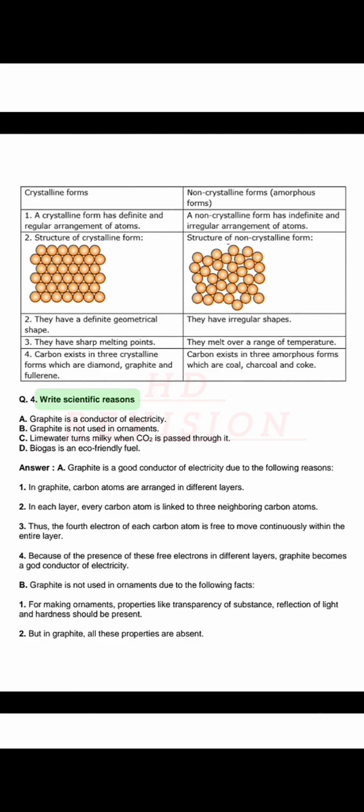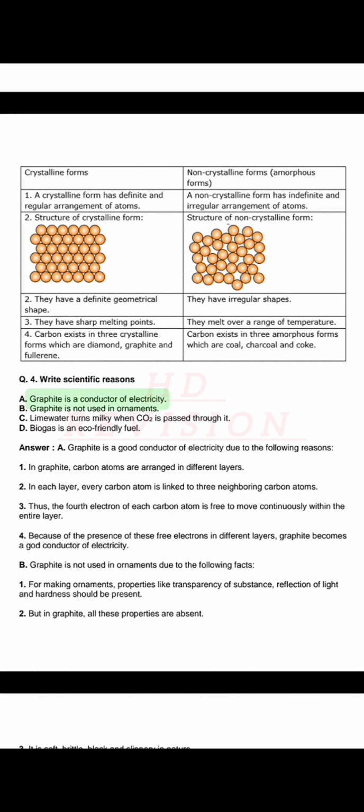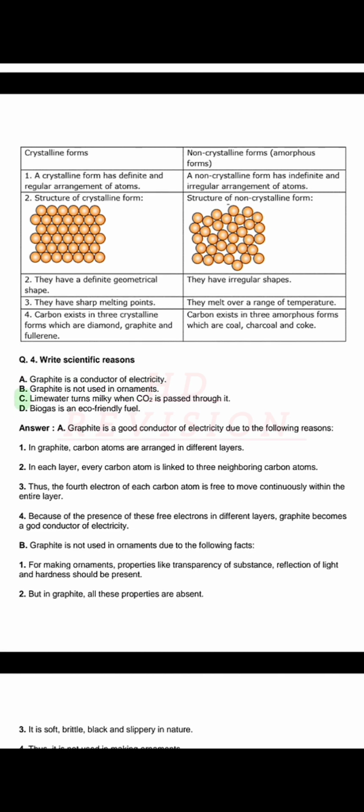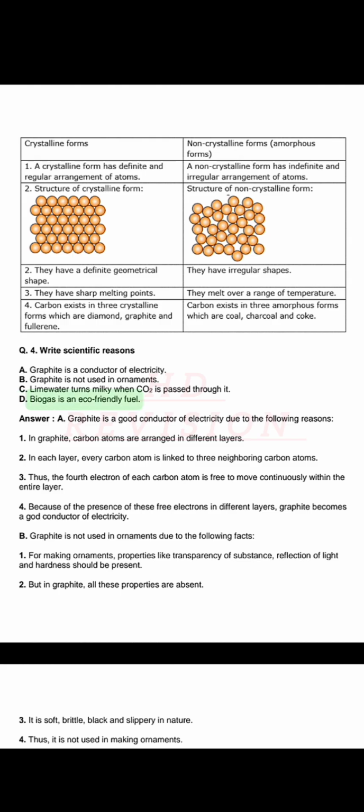Write scientific reasons. A. Graphite is a conductor of electricity. B. Graphite is not used in ornaments. C. Limewater turns milky when CO2 is passed through it. D. Biogas is an eco-friendly fuel.